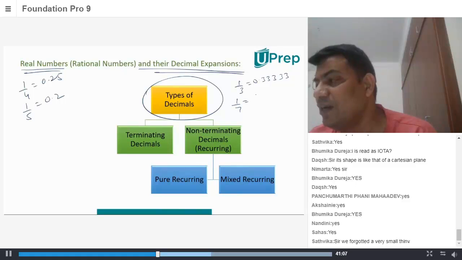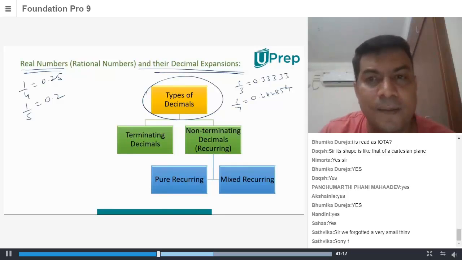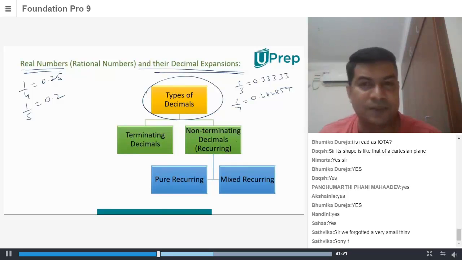You can see 1 by 7. What is 1 by 7? It is 0.142857, 142857 and so on. Right? So terminating decimals and non-terminating decimals.